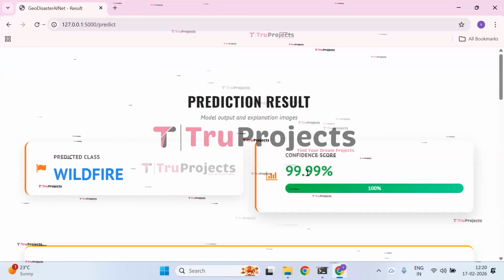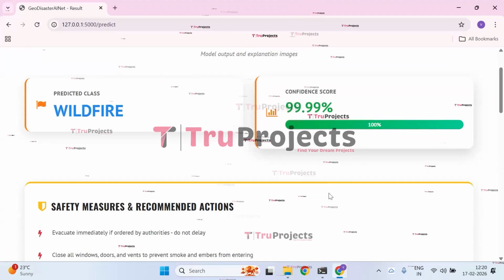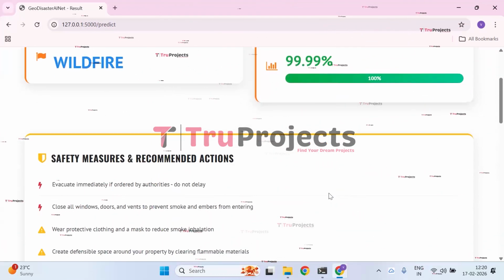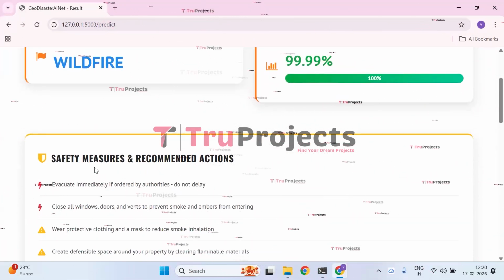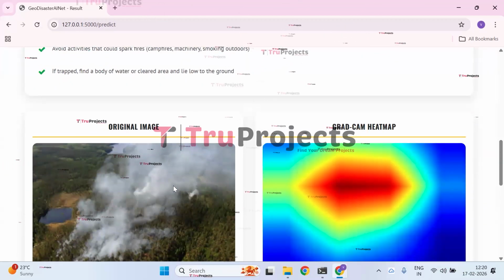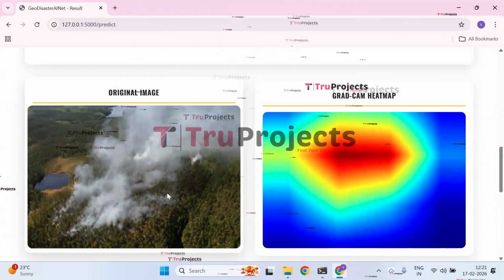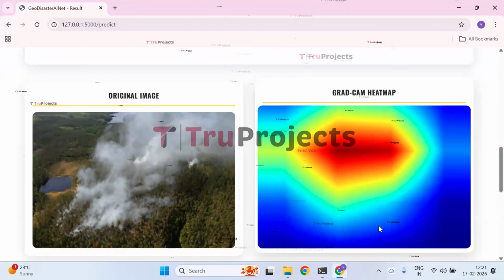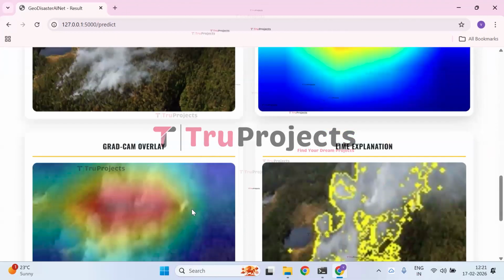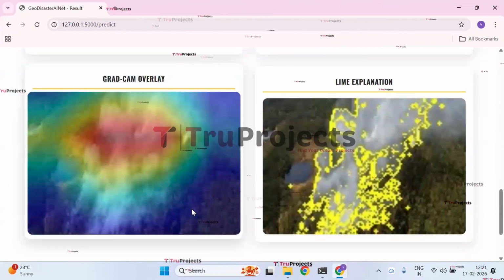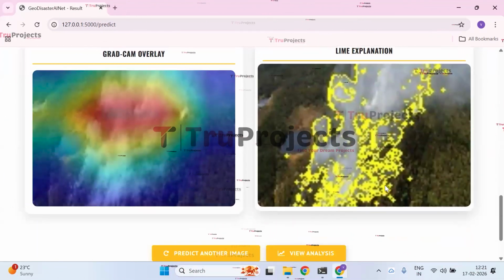The confidence score is 99.99%, which means almost 100%. And for this, we have the safety measures and recommended actions. This is the original image which we have uploaded, and this is the GradCam heat map image, and this is the GradCam overlay image, and this is the LIME explanation image.